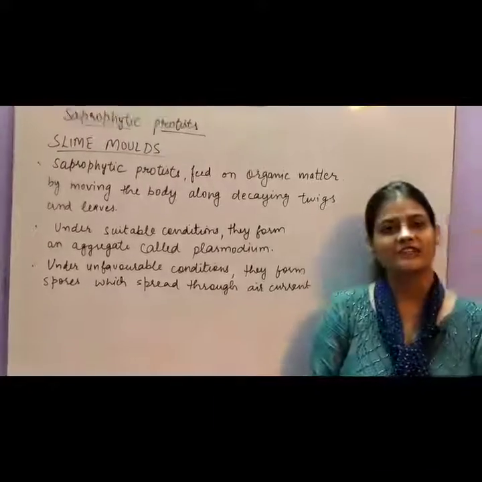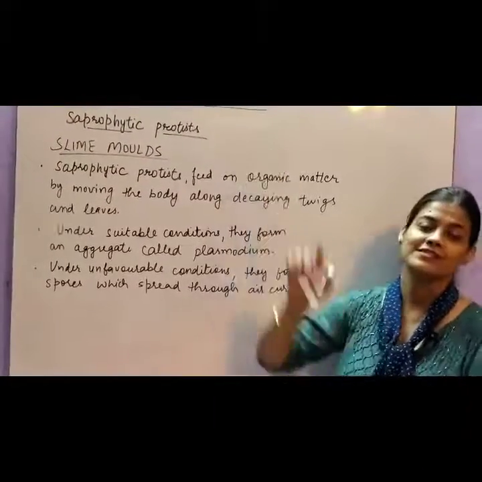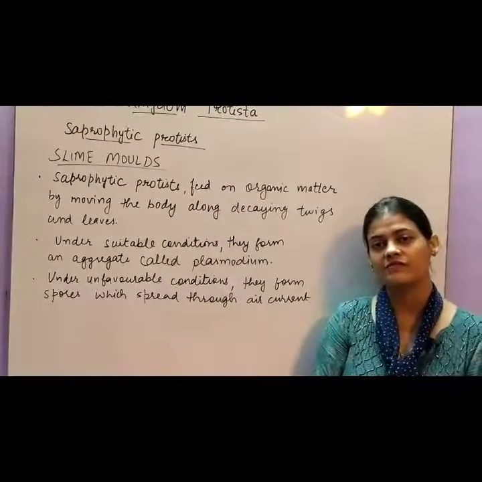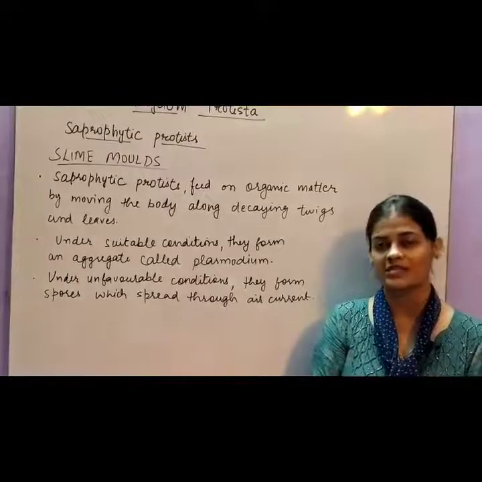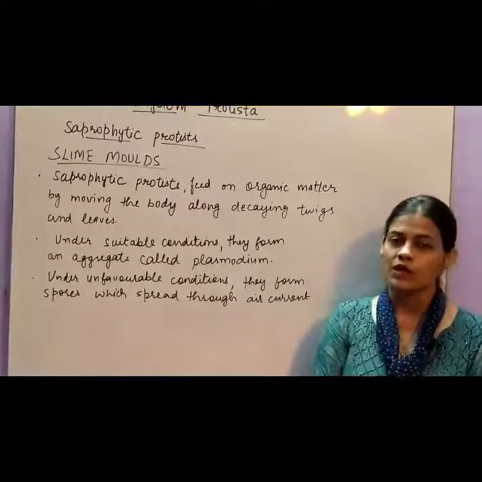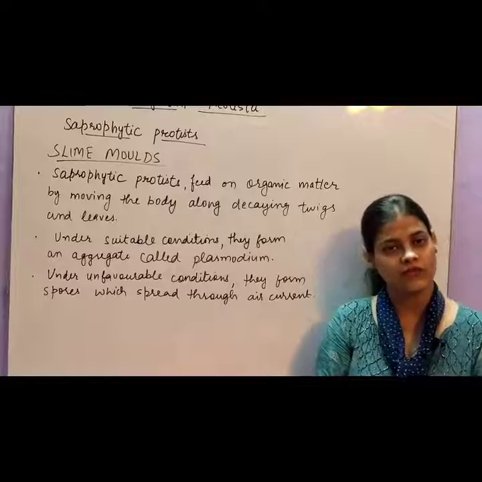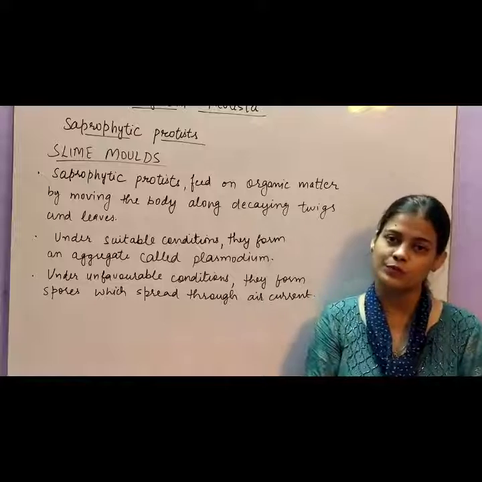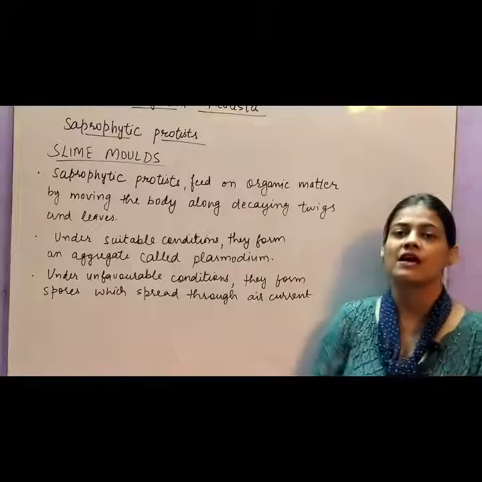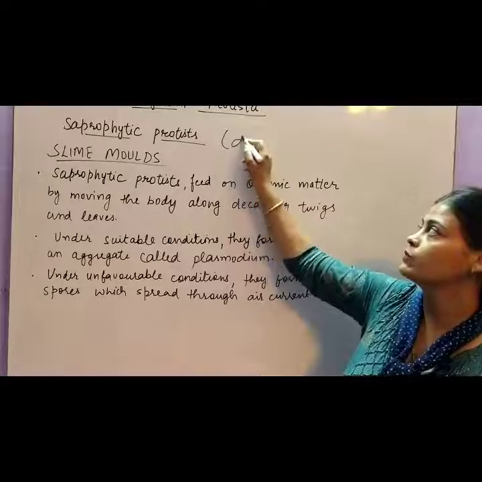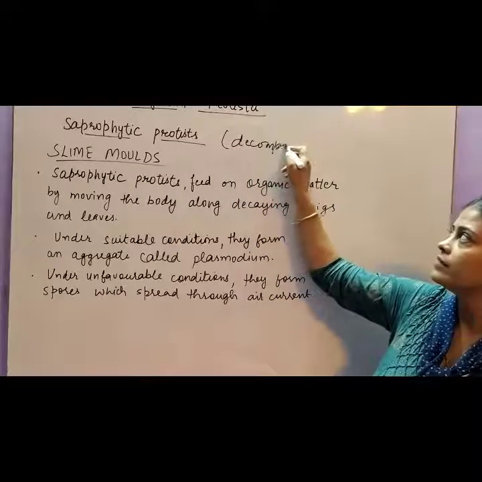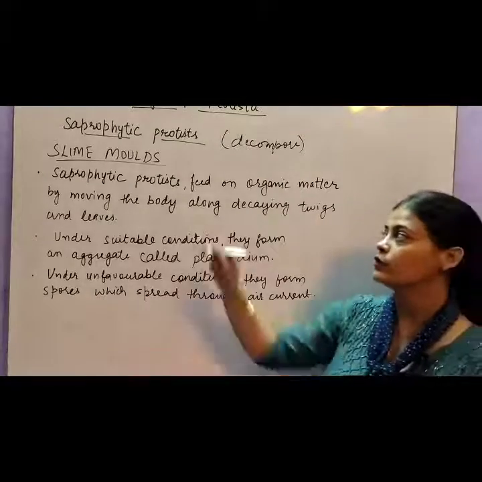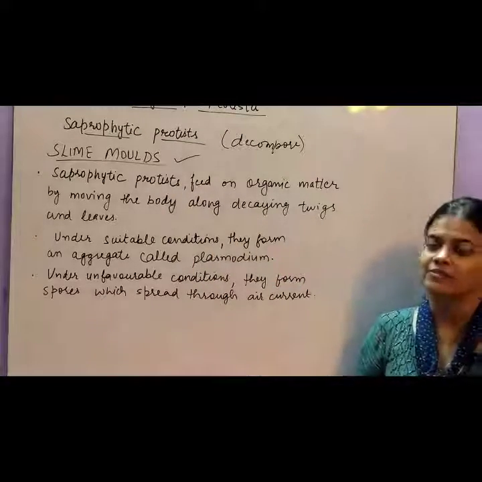In the previous session we started with kingdom Protista, that are unicellular eukaryotes, and we have classified the kingdom Protista into three major groups. One group was photosynthetic protists, which we have discussed already, and the second group was saprophytic protists. So saprophytic protists are also called consumer decomposers. Saprophytic protists include slime molds.